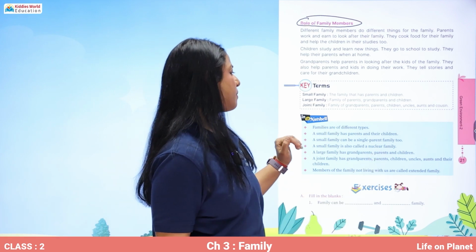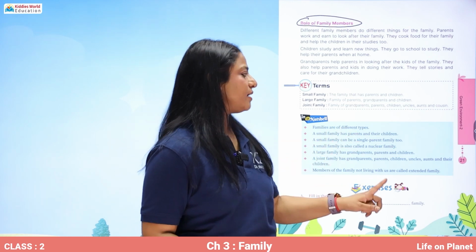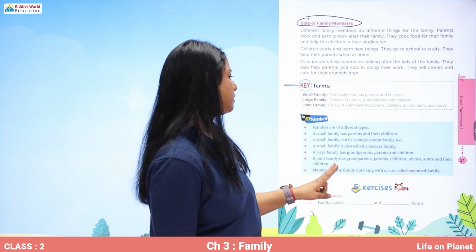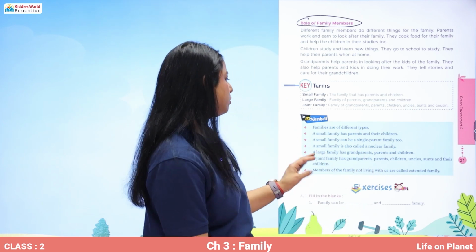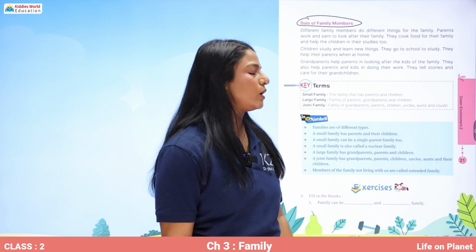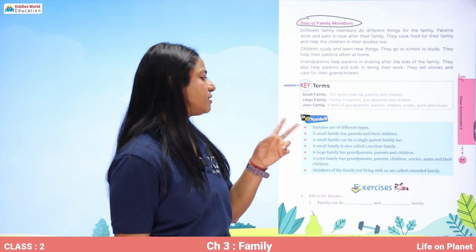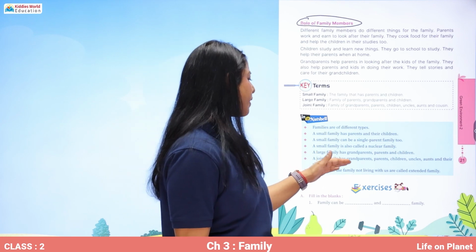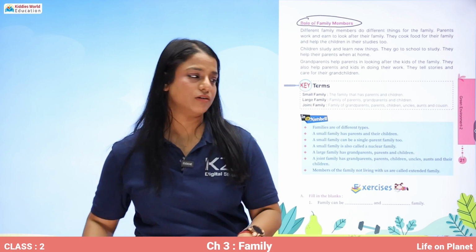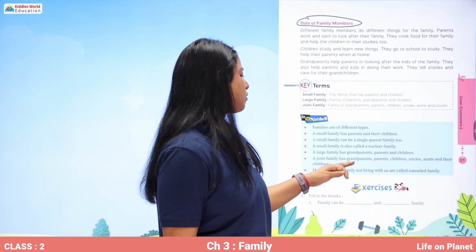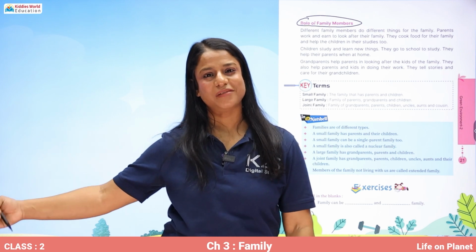Okay, also remember that families are of different types. A small family has parents and their children. A small family can be a single parent family too. A small family is called a nuclear family. A large family has grandparents, parents and children. A joint family has grandparents, parents, children, uncles, aunts and their children. Members of family not living with us are called our extended family.